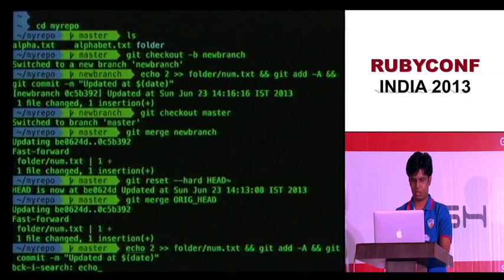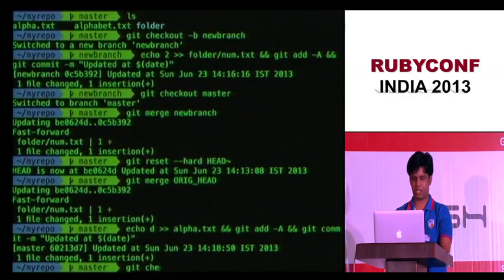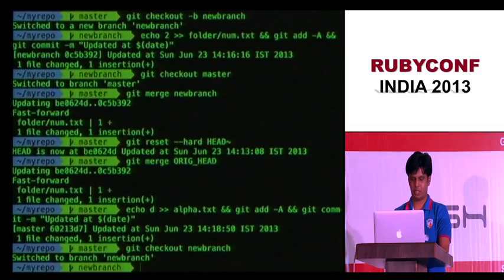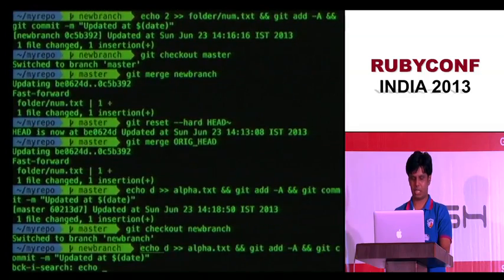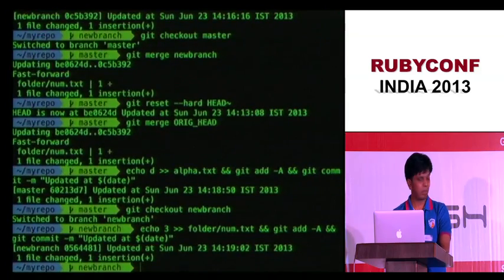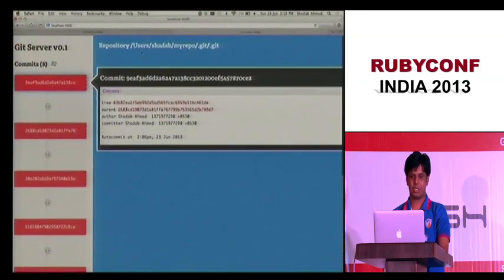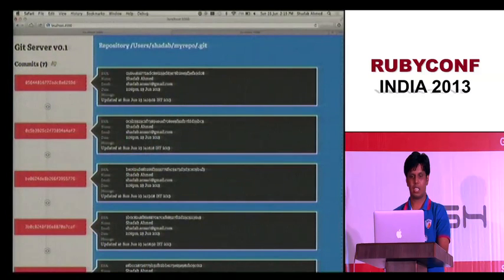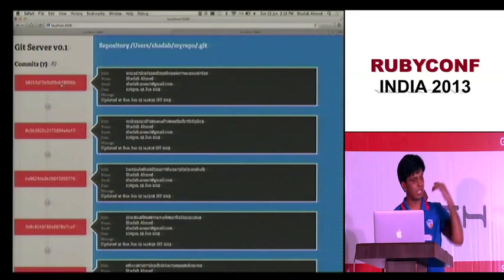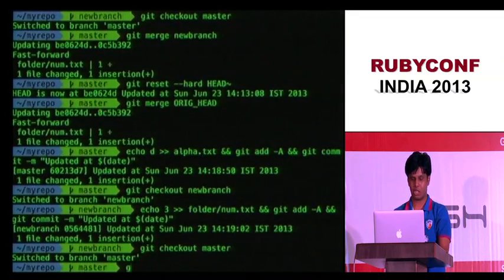Let me do echo d into alpha.txt, and let me git checkout new branch, and let me change the num.txt. So both are at a different point right now. This has 7 commits, and git checkout master, this also has 7 commits, but both commits are different actually. So this has changed alpha.txt, that one has changed num.txt. What if I now merge them? Git merge. So you can see 7 commits right now, git merge new branch.